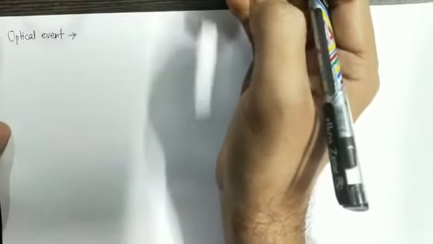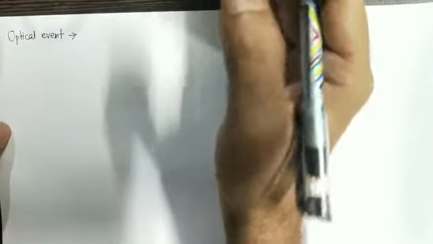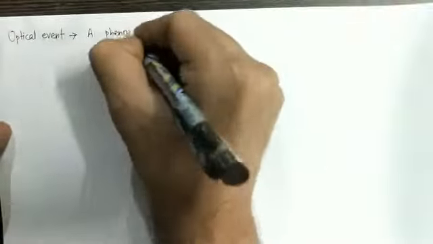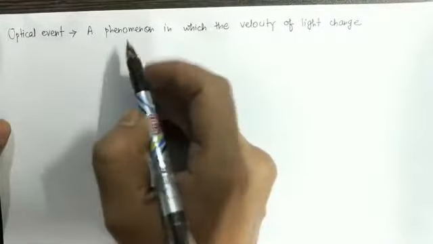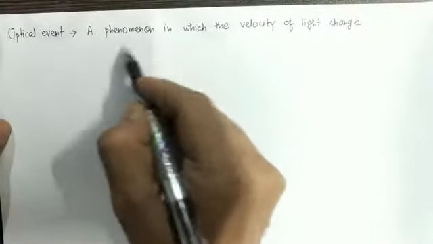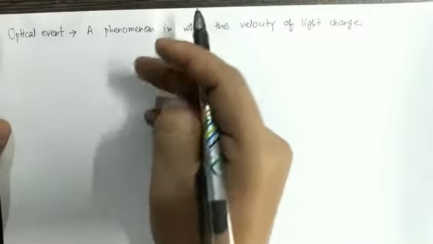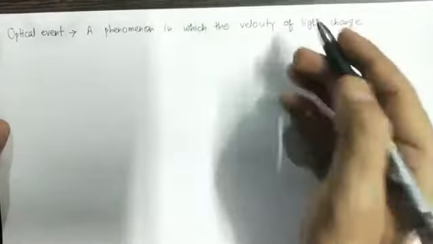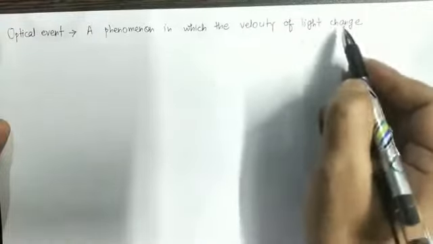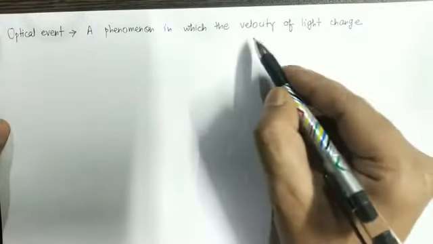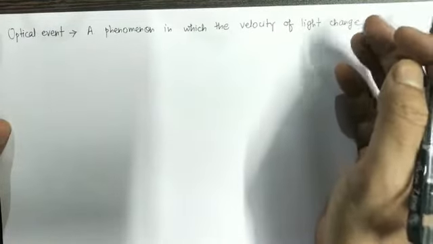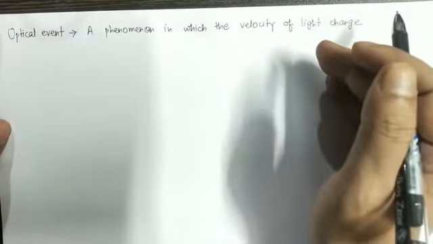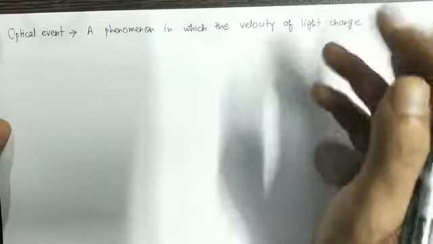An optical event is a phenomenon in which the velocity of light changes. And which phenomena are we talking about here? The phenomenon can be reflection, refraction, etc. And how will the velocity of light change? Either the speed of light will change or the direction of light will change, or both can change.